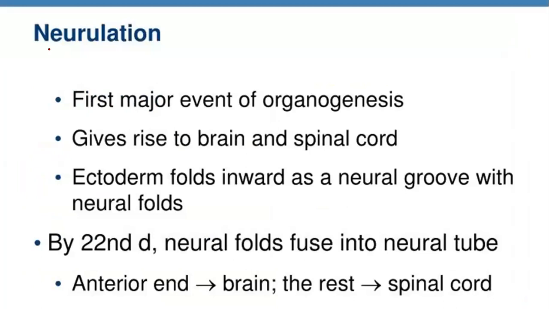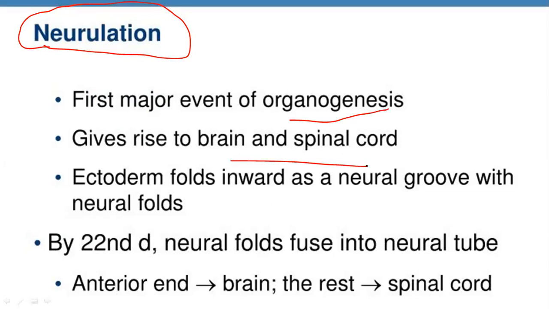Now the next step is very, very important, that is called neurulation, the first major event in organogenesis. It gives rise to the brain and spinal cord, more specifically. The ectoderm folds inwards as a neural groove with neural folds.